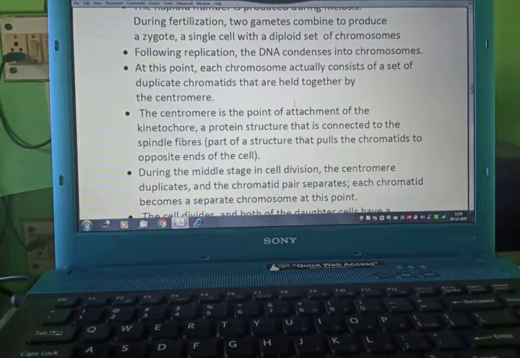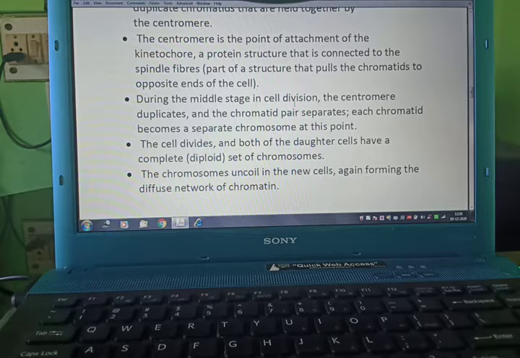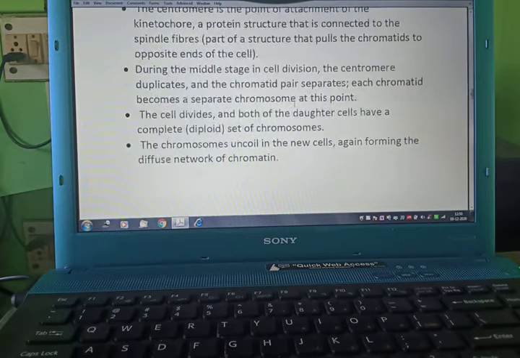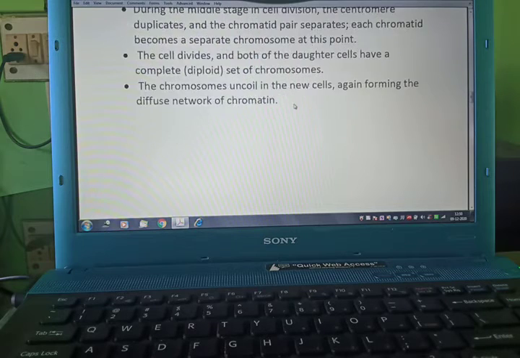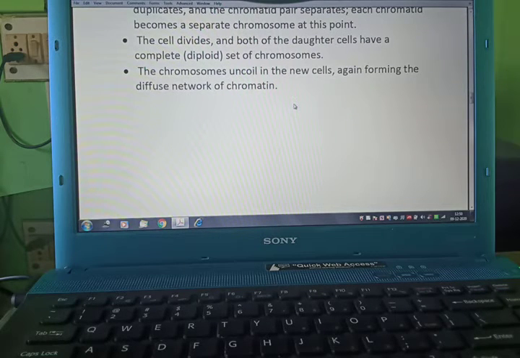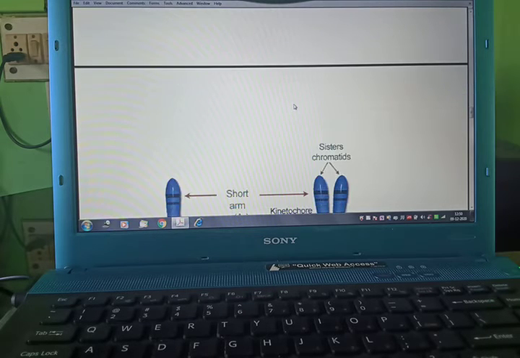Following replication, the DNA condenses into chromosomes. At this point, each chromosome actually consists of a set of duplicate chromatids that are held together by the centromere. The centromere is the point of attachment of the kinetochore, a protein structure that is connected to the spindle fiber. During the middle stage in cell division, the centromere duplicates and the chromatid pair separates. Each chromatid becomes a separate chromosome at this point. The cell divides and both daughter cells have a complete set of chromosomes. The chromosomes uncoil in the new cell, again forming the diffuse network of chromatin.